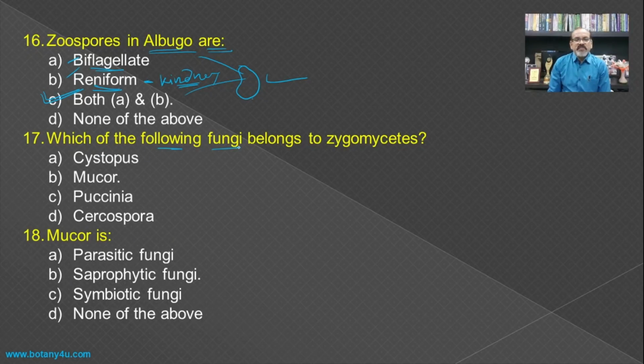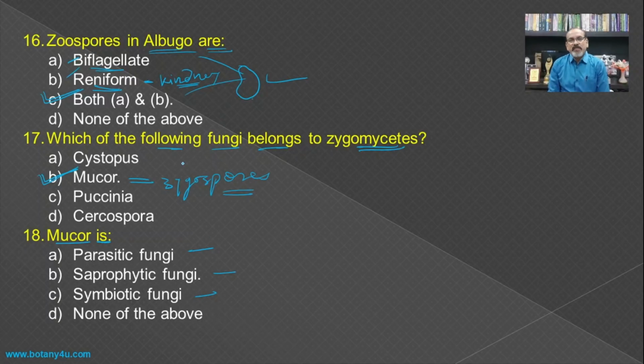Then which of the following fungi belong to Zygomycetes? So we have to remember the different subclasses of the fungi. The member of the Zygomycetes is mucor, and as we know here there is a formation of zygospore, which is the characteristic feature of the Zygomycetes. Then mucor is parasitic fungi, saprophytic fungi, symbiotic fungi.